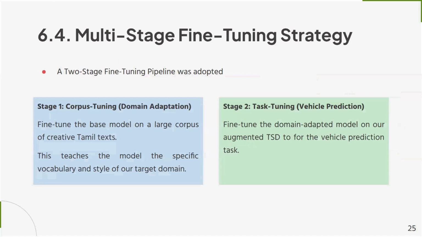We employed a multi-stage fine-tuning strategy. In stage 1, we fine-tuned using a large corpus of curated Tamil texts and adapted the model for the domain. In stage 2, we did task-specific fine-tuning for vehicle prediction, where we fine-tuned the domain-adapted model on an augmented TST dataset for the vehicle prediction task.